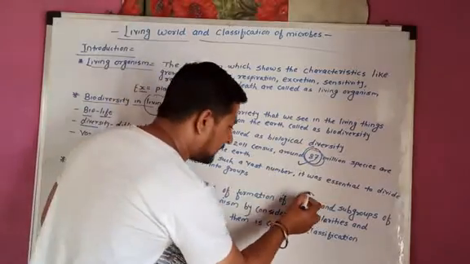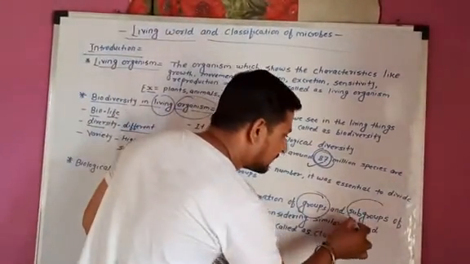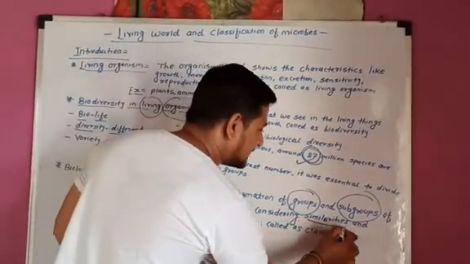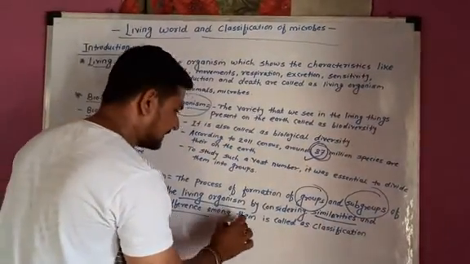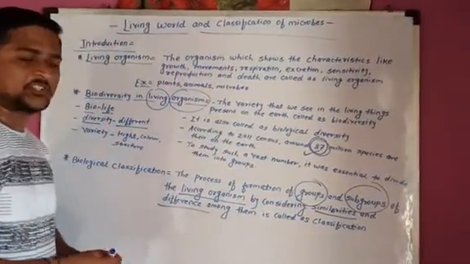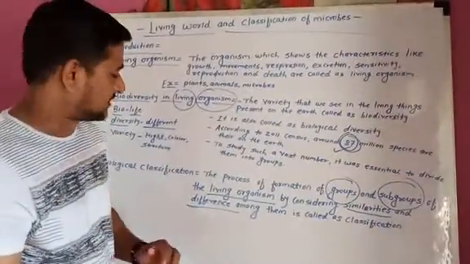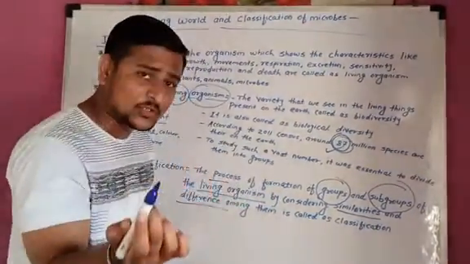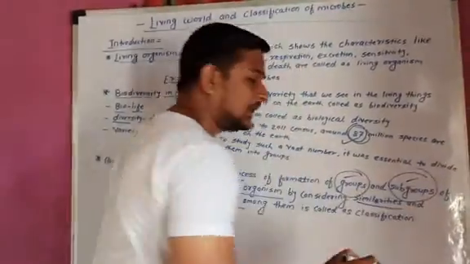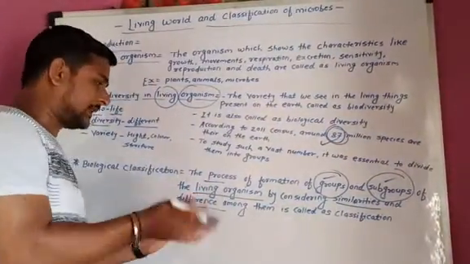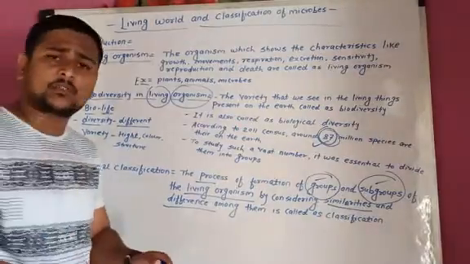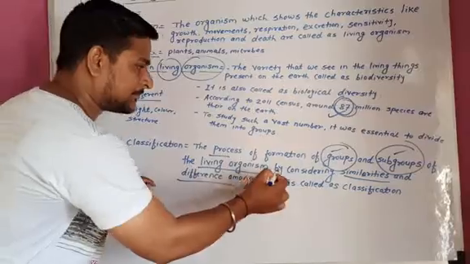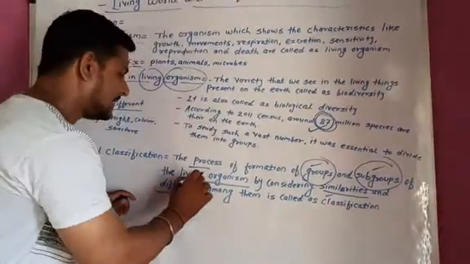The formation of groups and subgroups of the living organisms by considering their similarities and their differences, that is called classification or biological classification. Now see what they are saying in this definition. They are making a process, which type of process? Making groups or subgroups. This means on the earth we are making different types of groups and subgroups, on the basis of their similarities and differences.